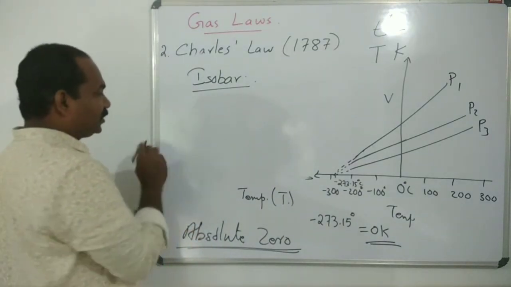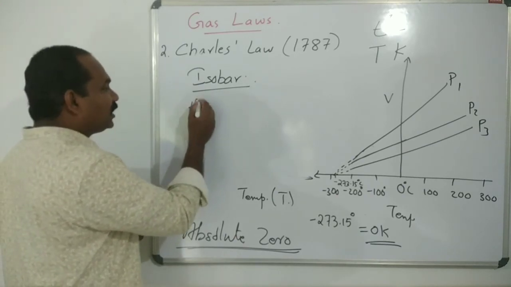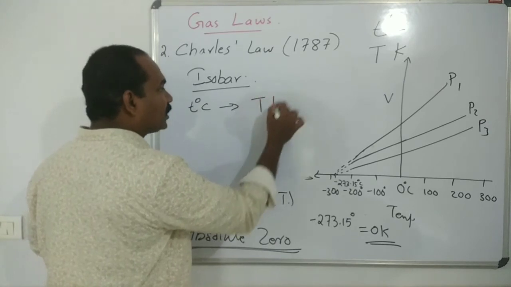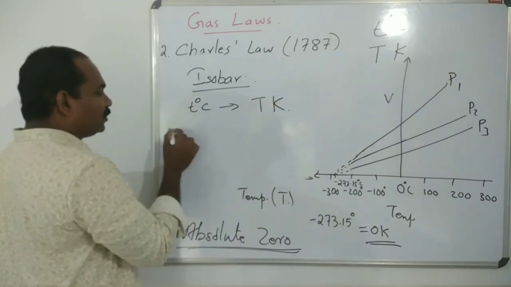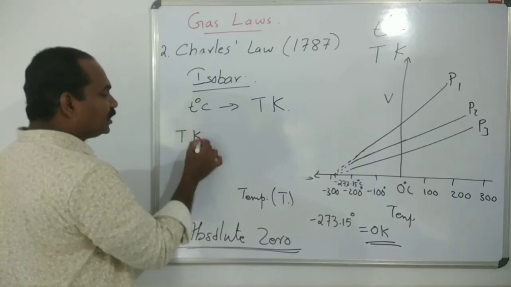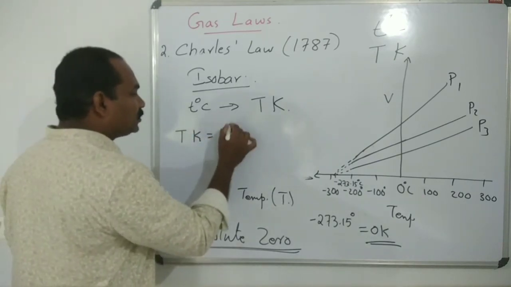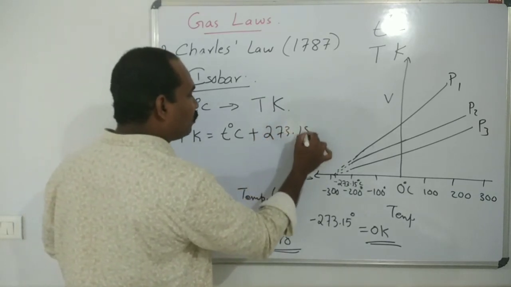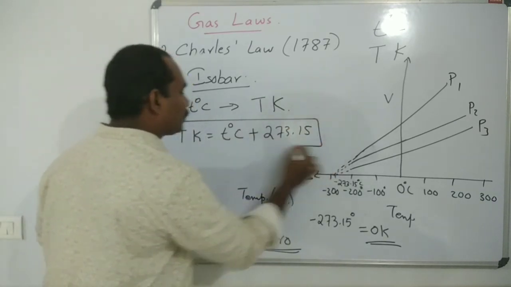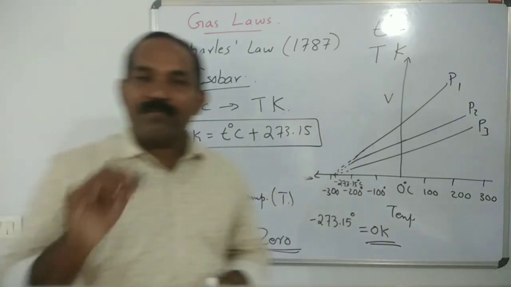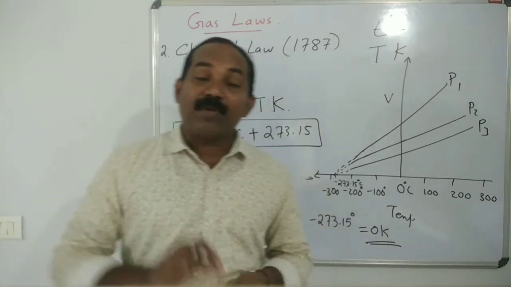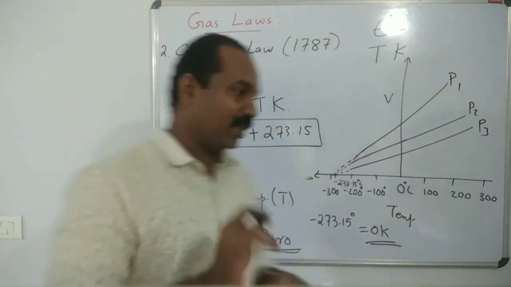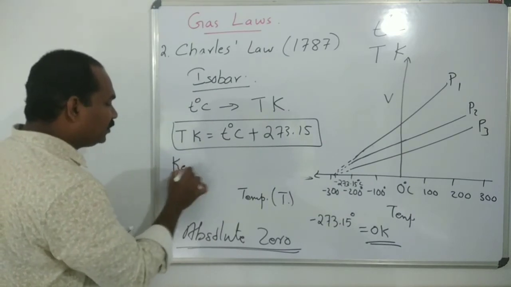Then we convert degrees Celsius to Kelvin. T in Kelvin is equal to T in degrees Celsius plus 273.15. When we are doing problems, we must use temperature in the Kelvin scale, named after Lord Kelvin.